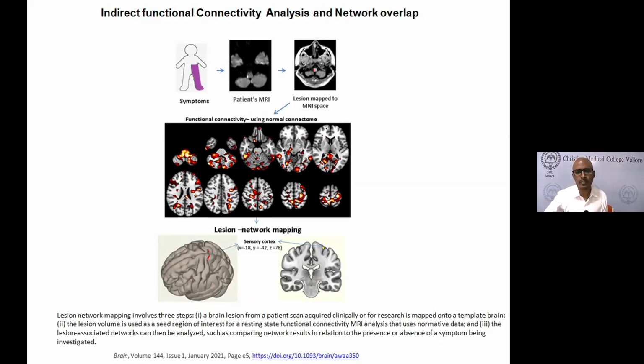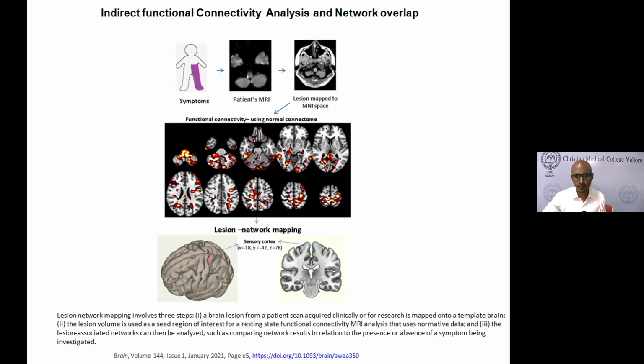But all of them are not strong connections. So you want to know what the significant connections are. There are some statistical methods that you can apply, which we call statistical thresholding. When we did that, we found that it is actually connected to the leg area in the sensory cortex.